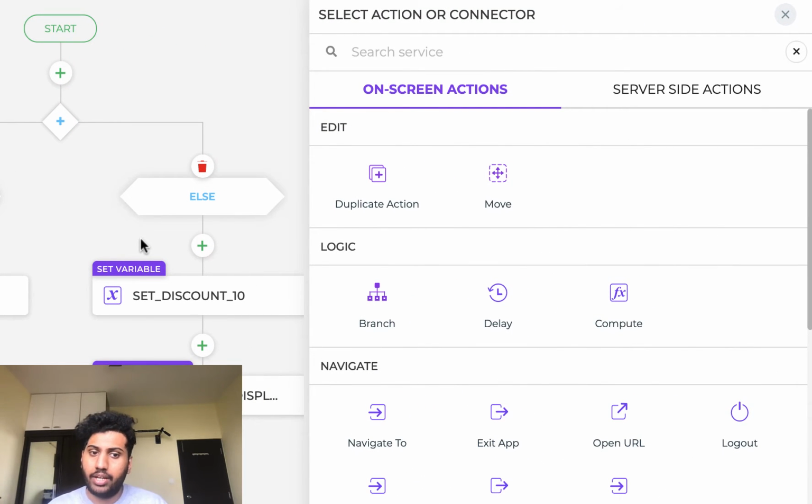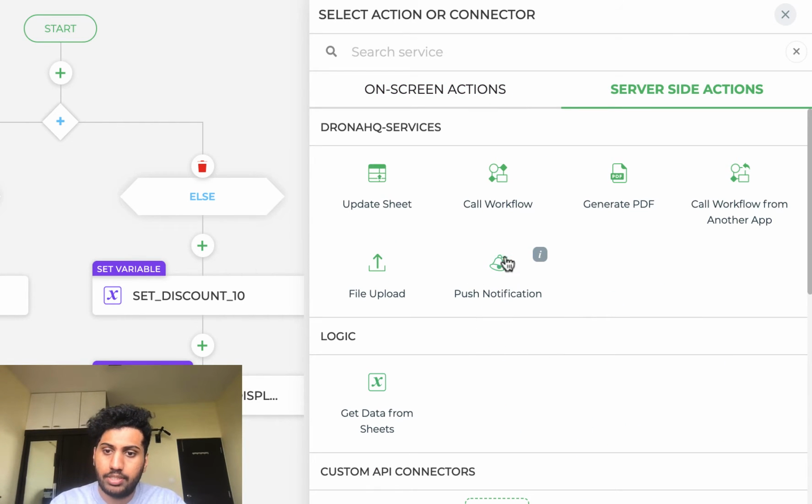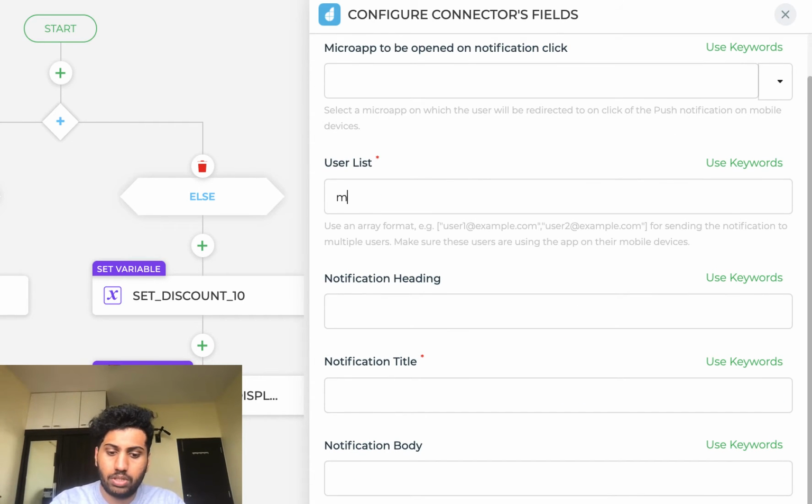For example, whenever my customer places a bulk order, I want to notify my manager for an approval. I can simply do that by going to my server-side action, sending a push notification. Who do I want to send it to? My manager.